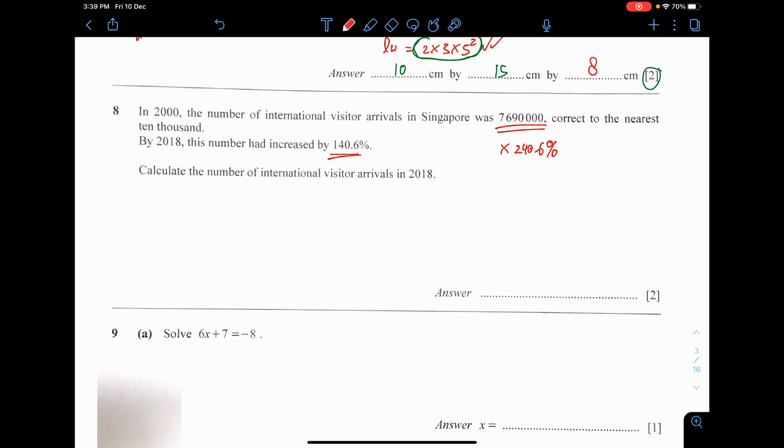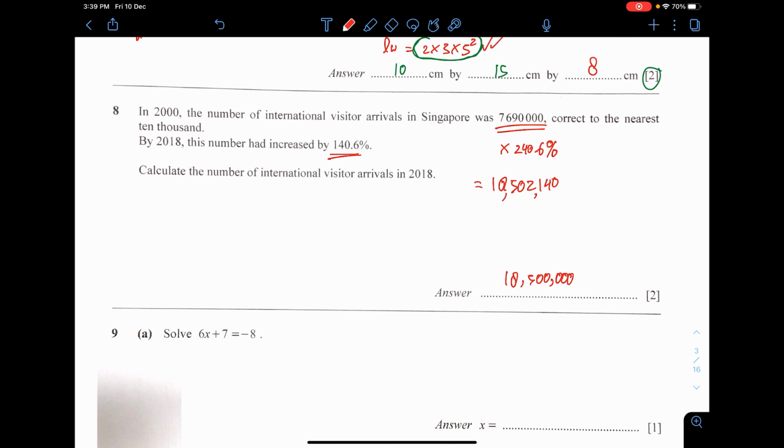They multiply by 140.6. That is wrong. If you have increased by this amount, therefore you take 100 plus that percentage of increase. You should have added another 100 in front. You press this in the calculator, you got 18,502,140, 18 million. Correct this to the nearest 10,000, and that will be 18,500,000.